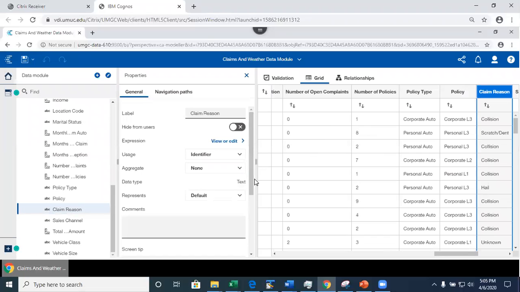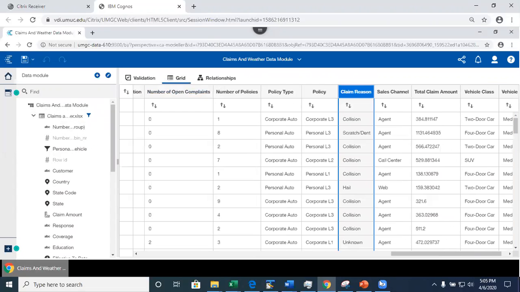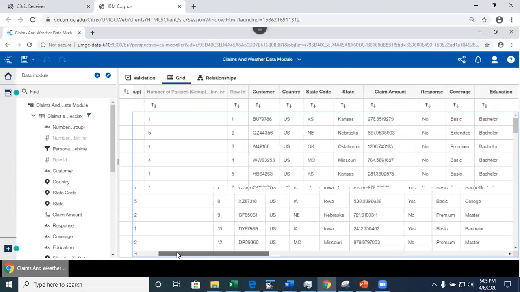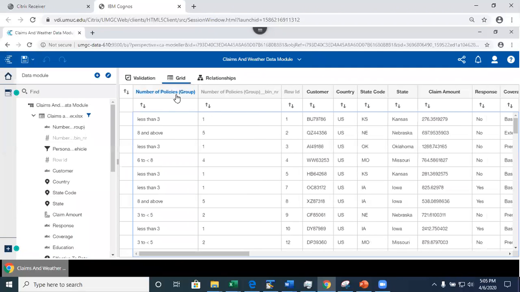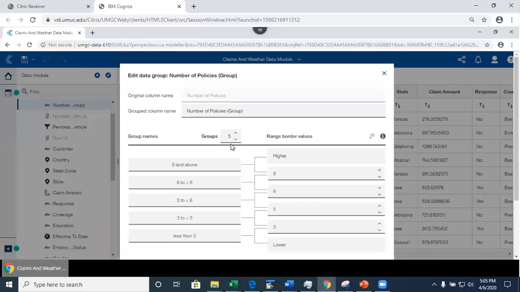Then what else I did was I created the data group, right? Or data group is also called binning. I had a variable that was very skewed, number of policies. And what I did last time, I created the data group. So if I go here and I need to select edit group, and it shows me the definition.